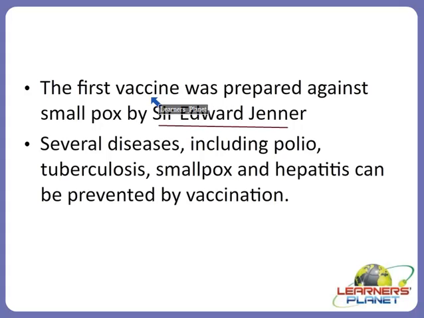The reason is because this word vacca in Latin means cow, and the virus causing the disease cowpox is vaccinia. So from this vacca and vaccinia, the term vaccine has come. This is how the process of developing vaccines and vaccination was started. Nowadays, vaccines are widely given to many organisms. You can think of the diseases against which these vaccines are being given, like polio, tuberculosis, smallpox, hepatitis, BCG.